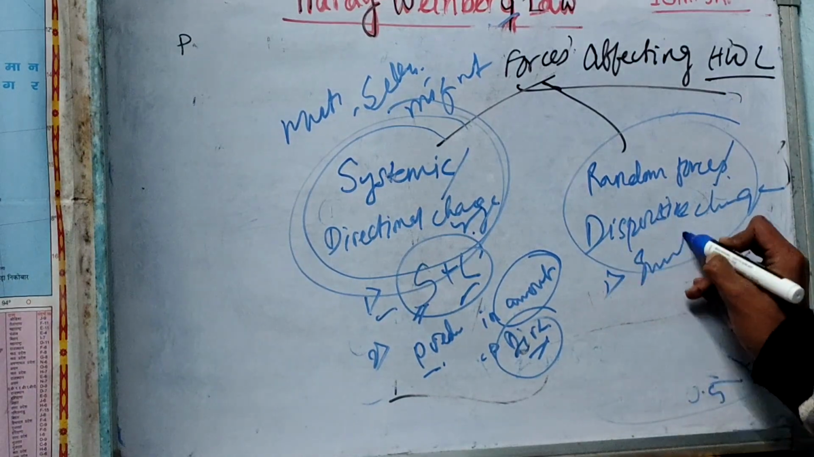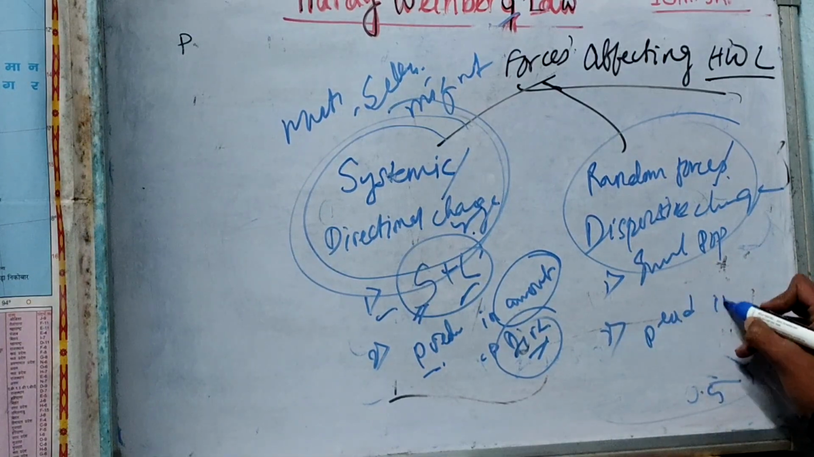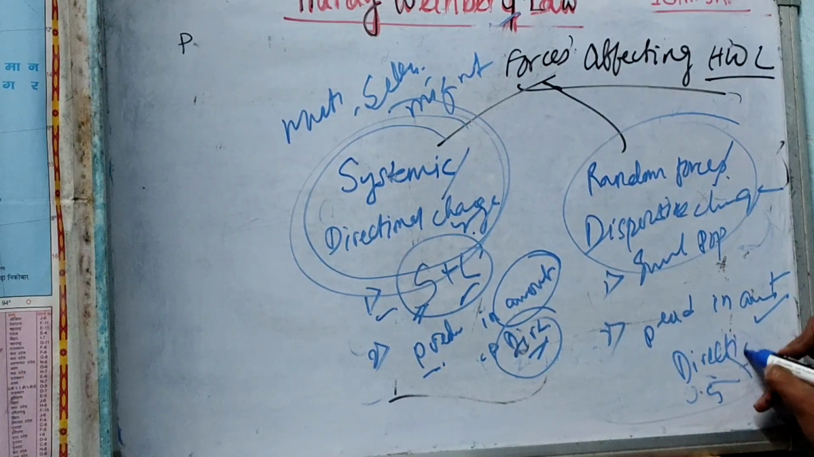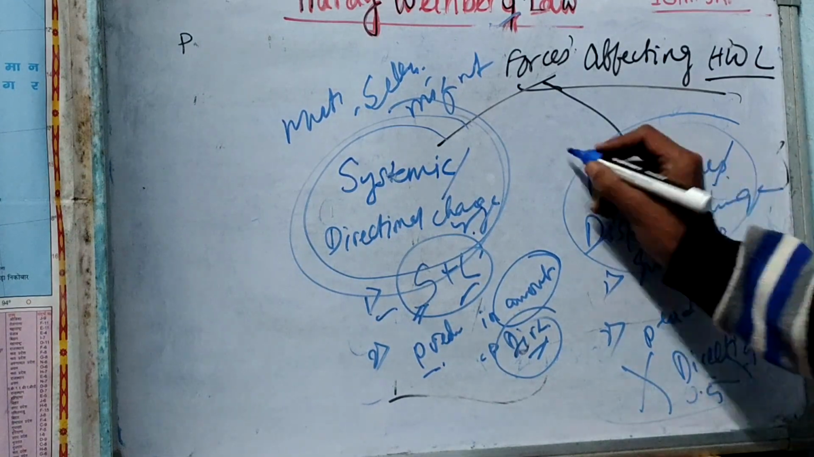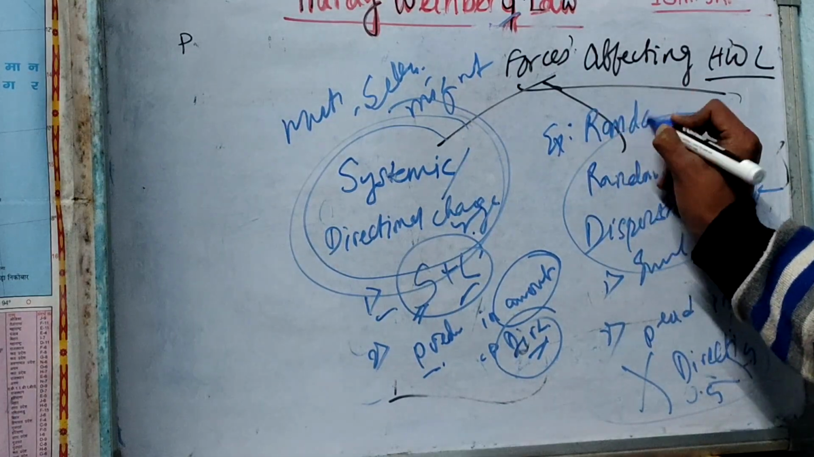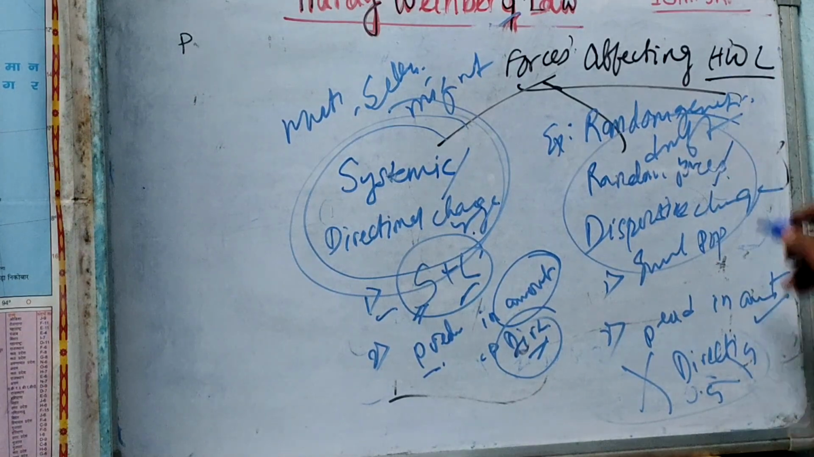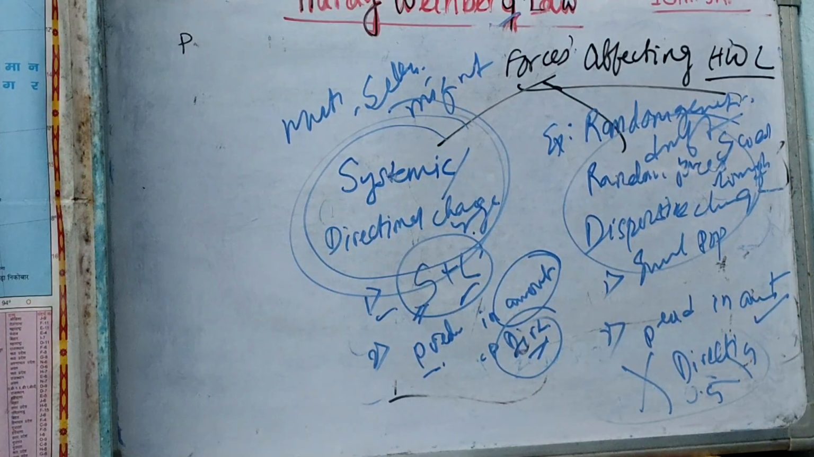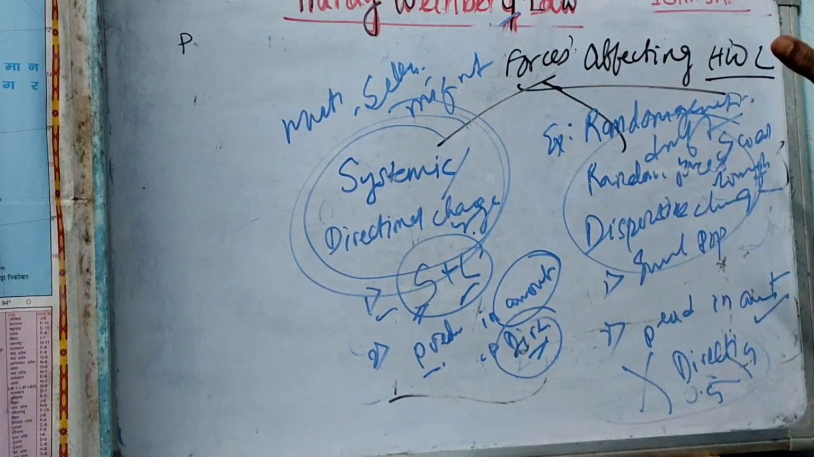Now what about the random or dispersive change? These act only in small populations. It can be predicted in amount, but the direction we cannot predict. For example, random genetic drift, or the Sewall Wright effect. So this is a very important topic, and the portion we will cover is enough for the ICAR JRF exam. So thank you.